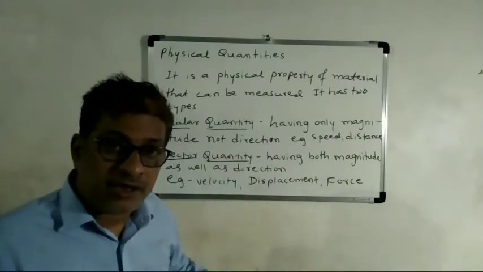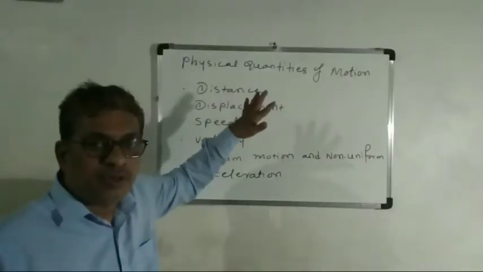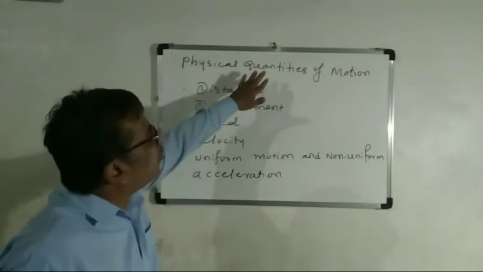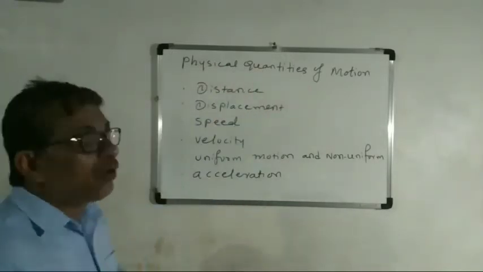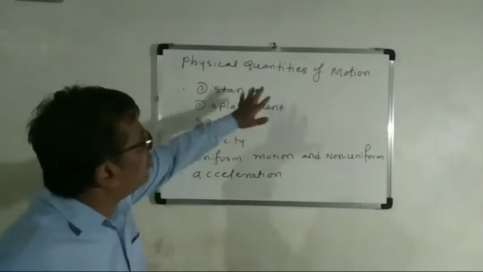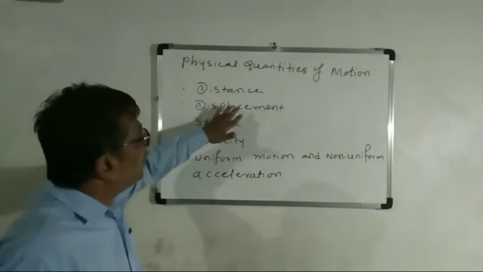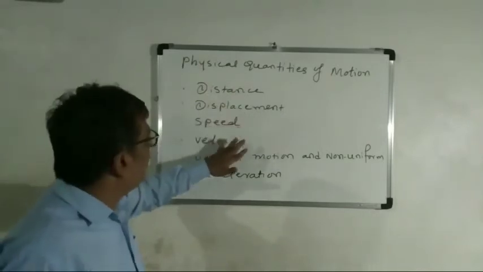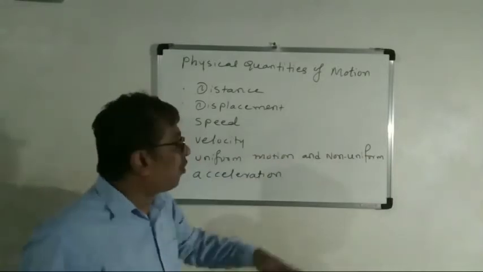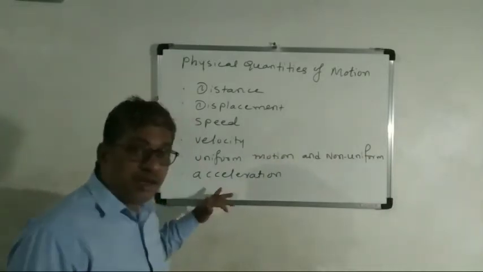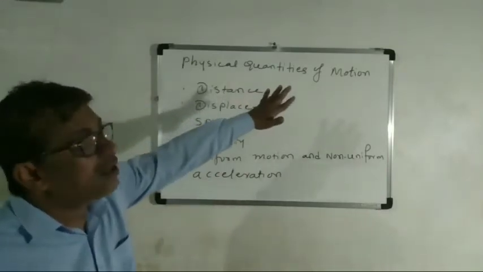Okay, students, in this lesson you learn physical quantities of motion. What will we study in this topic? Distance, displacement, speed, velocity, uniform motion and non-uniform motion, acceleration. So these are all we will study in this chapter.